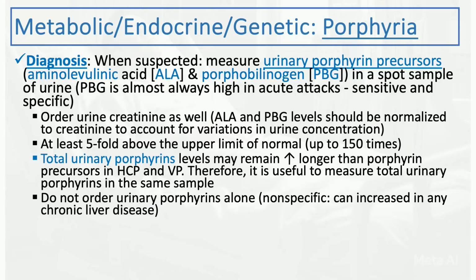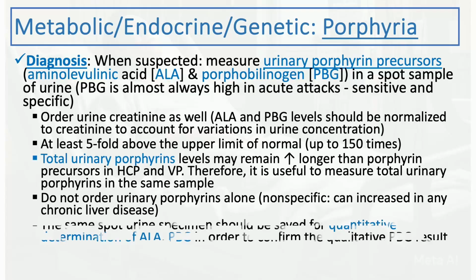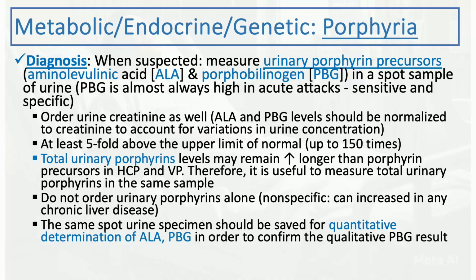Total urinary porphyrins, some people order that. It's helpful, order it, but don't order it alone, right? These total urinary porphyrin levels might remain high for longer than porphyrin precursors in certain porphyrias like CP and VP. So usually it's useful to measure total urinary porphyrins in the same sample. But don't just order the urinary porphyrins alone. Measure the ALA and the PBG, these precursors, as well. So basically, the urine sample you're going to send for ALA, for PBG, total urinary porphyrins, and urine creatinine as well.